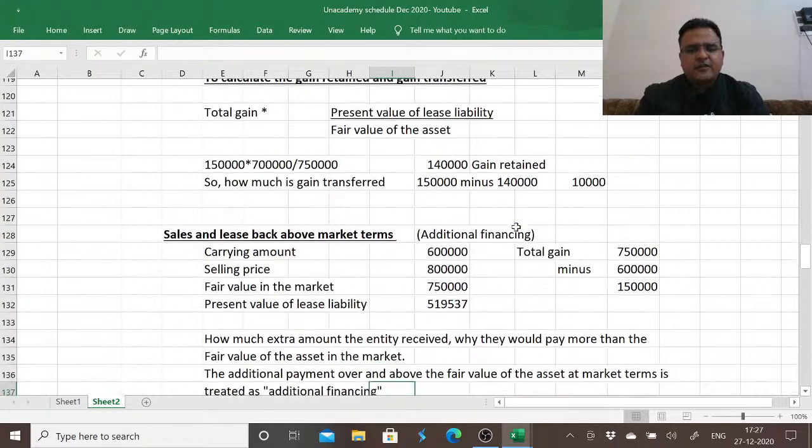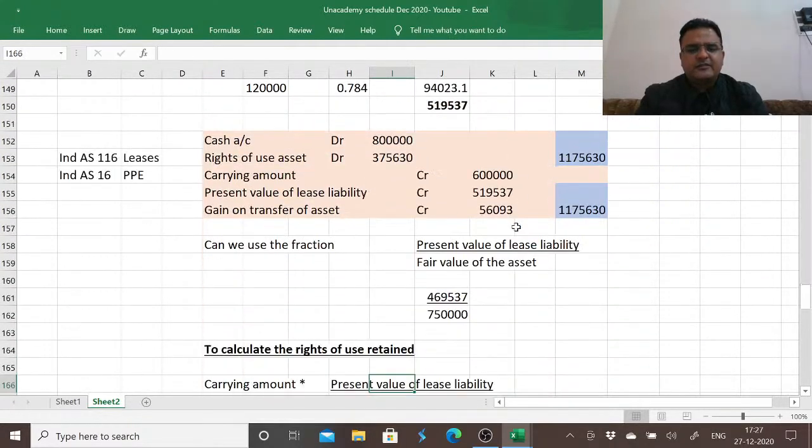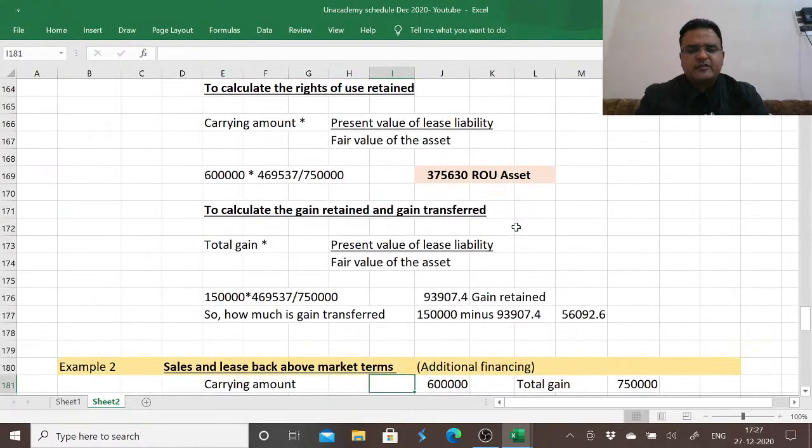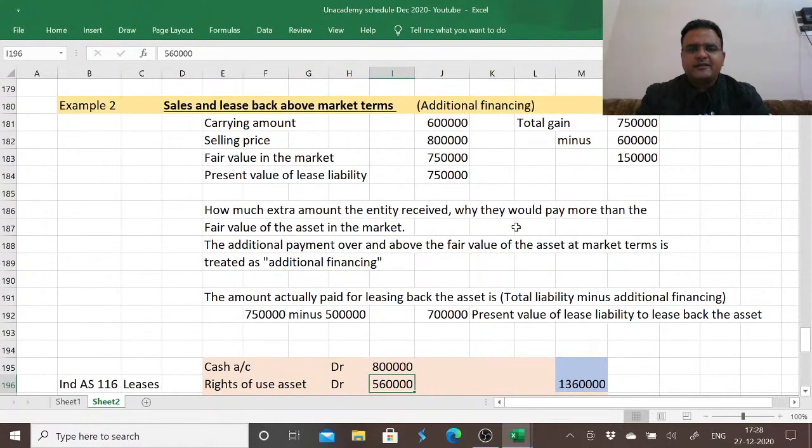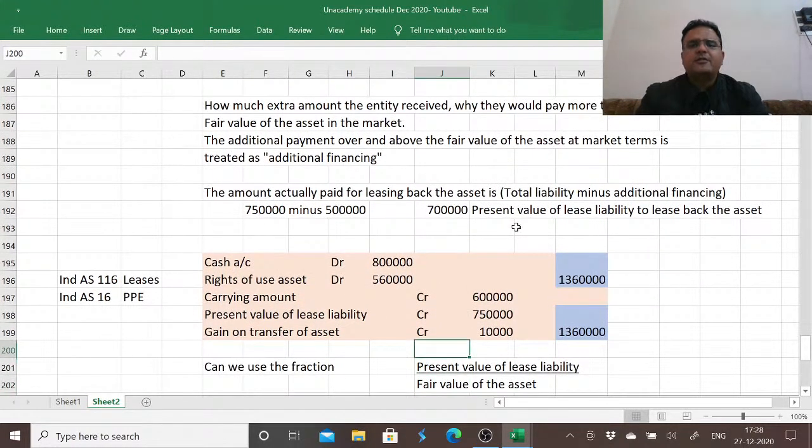In the third scenario, we lease back the asset for 7 lakh, and the fair value of the asset which we are eligible to receive is actually 7,50,000. But it seemed like a generous gesture that why they are paying us more. So if they are paying us 50,000 more, they'll be demanding back 50,000 more. We are liable to pay for leasing back the asset only 7 lakh, but they paid us extra 50,000. So we'll be liable to pay 50,000 extra as additional financing.